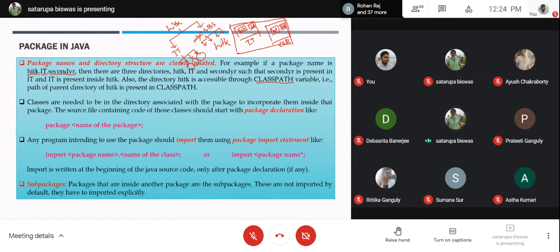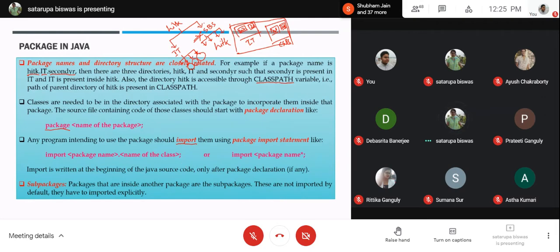That will be like package, this is a reserved word, after a space, the name of the package you specify, case sensitive obviously, and a semicolon. This line is going to be the very first line of your code, and afterwards you can complete your code. Now, if you want to incorporate a different package inside your program, like the include statement, here it is called the import statement.